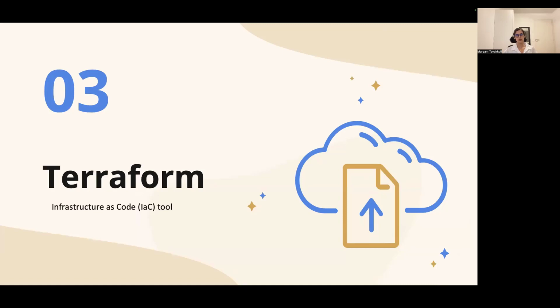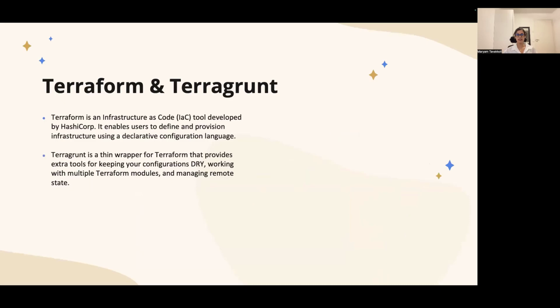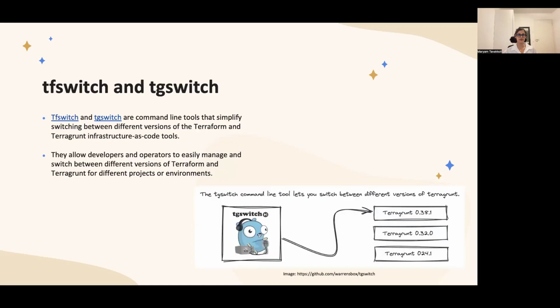Terragrunt is also a thin wrapper for Terraform that provides extra tools for keeping your configuration DRY when you are working with different Terraform modules. So if you work with Terraform and Terragrunt, tfswitch and tgswitch are really helpful tools. If you work with multiple environments, where you use different versions of Terraform or Terragrunt in each environment, then these tools, tfswitch and tgswitch, would help you to easily switch between different versions of Terraform and Terragrunt installed on your system.